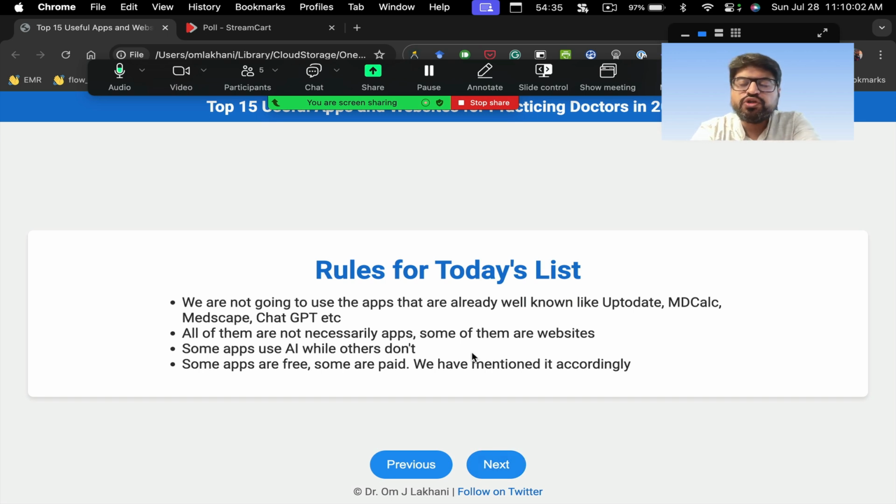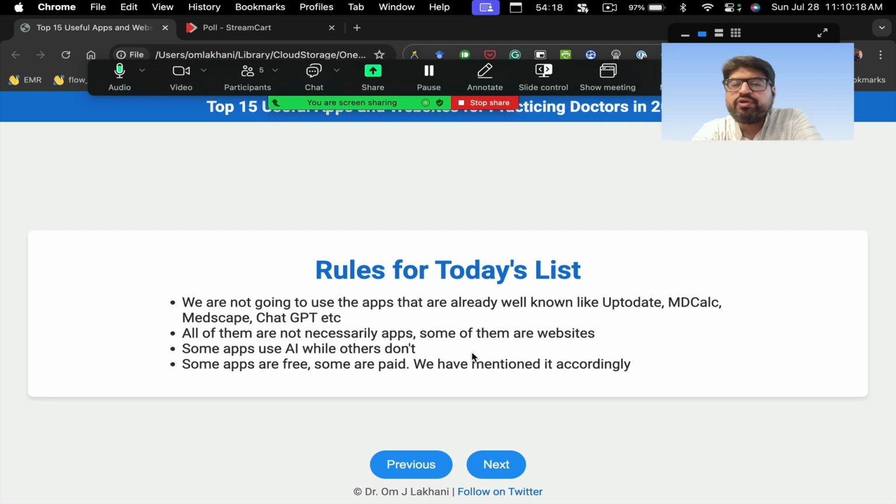Okay. So the rules for today's list. This is a topic which was given to me by Kedar and from the sponsors Alembic as well, because this was a request from a lot of doctors from the previous presentation, that just tell us some apps and tools that are very useful to us.